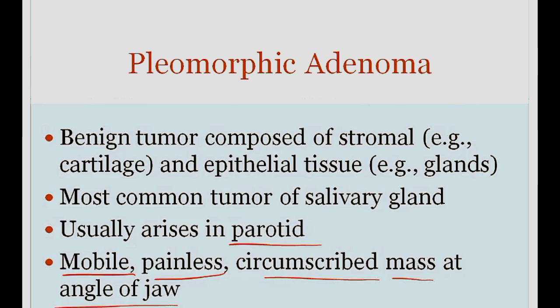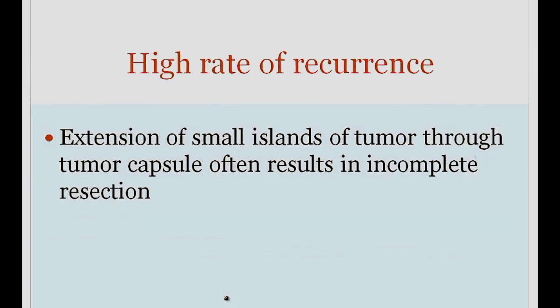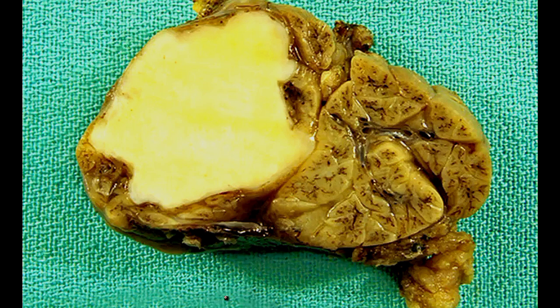Also, important to note that this is a circumscribed mass, so the tumor is very distinct from all of the tissue surrounding it. All of these features are suggestive that we're dealing with a benign tumor. Now, important to note, and very high yield for examinations, is that there's a high rate of recurrence in this tumor. The reason why you get a high rate of recurrence is because the